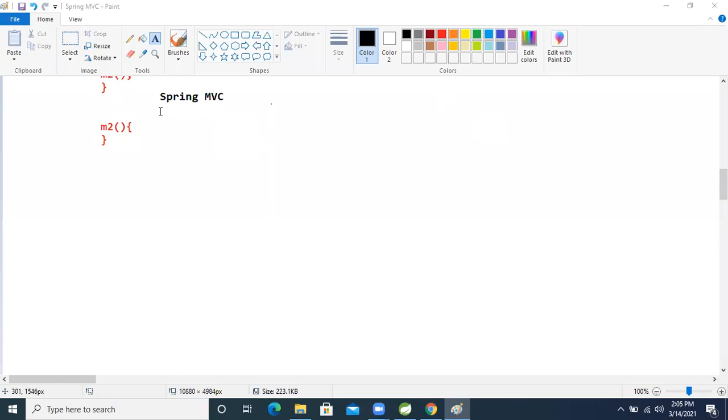In a real-time project, we use different technologies. For the view layer we use HTML, which is a different technology.